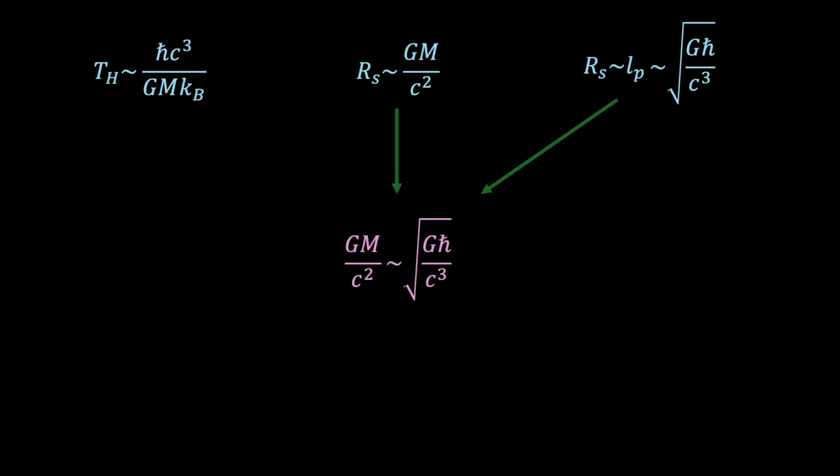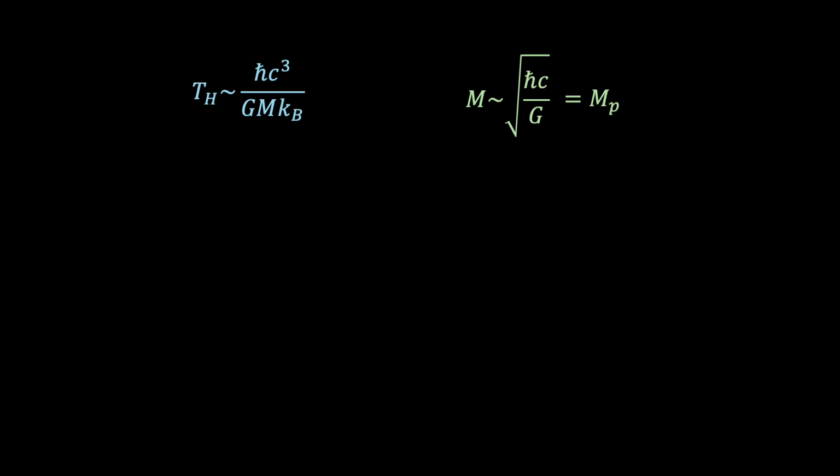Now, earlier we introduced the equation for the Schwarzschild radius, and if we then imagine that our black hole has a Planck length size, then we can equate the Schwarzschild radius with the Planck length. And if we then sub in our expressions, we find the following purple expression. If we then rearrange, we find that the mass is equal to the square root of h bar c divided by G. This mass is known as the Planck mass and represents a fundamental mass scale constructed out of h bar, c and G. And this mass represents the mass of our Planck-sized black hole.